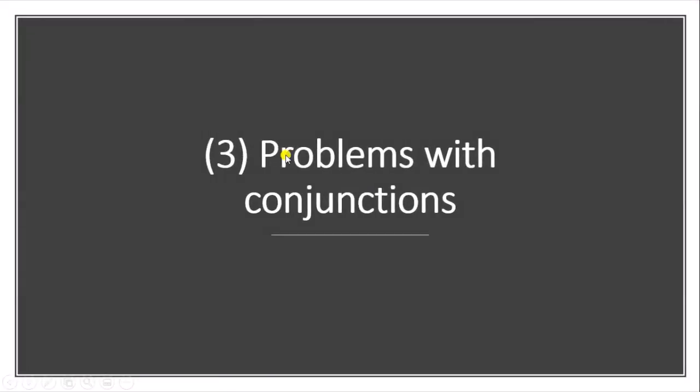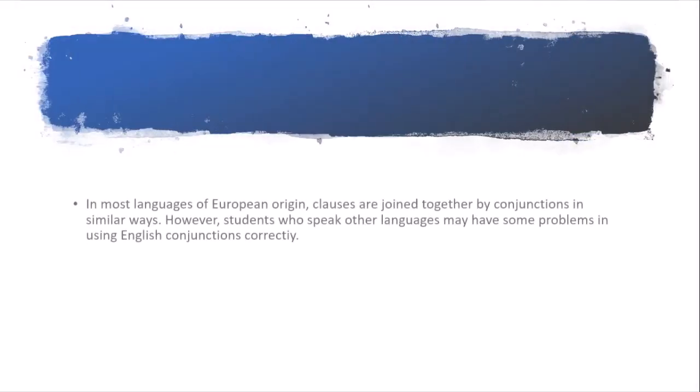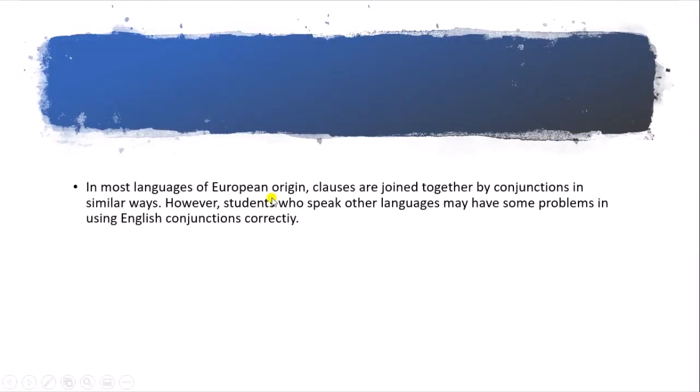Next, problems with conjunctions. As we are talking about the structure of sentences and the role of conjunctions in the structure of sentences, there are several problems related to conjunctions. In most languages of European origin, clauses are joined together by conjunctions in similar ways.